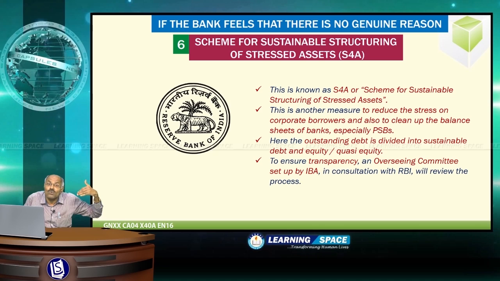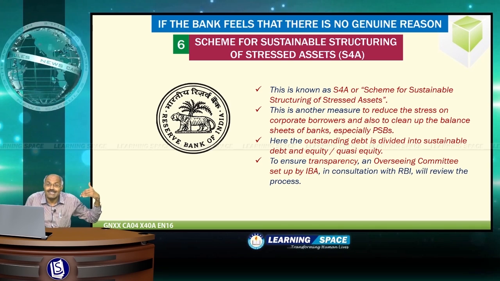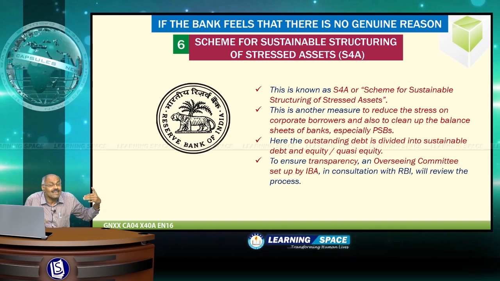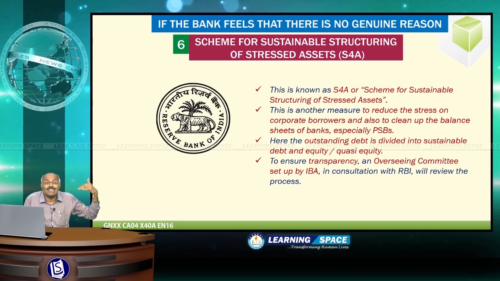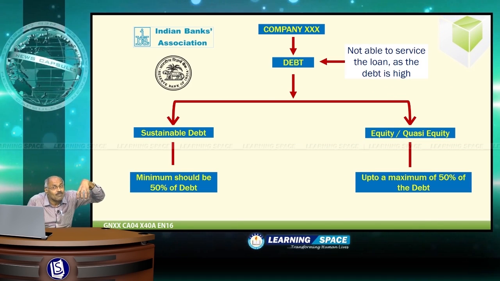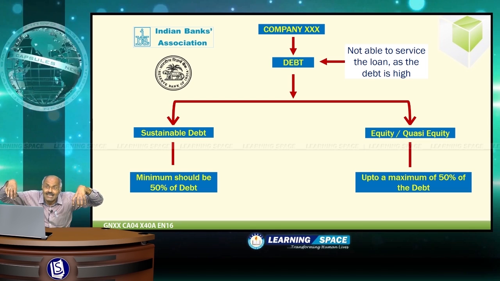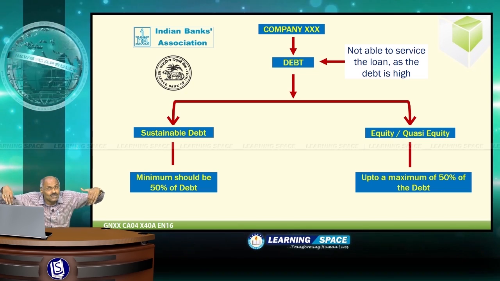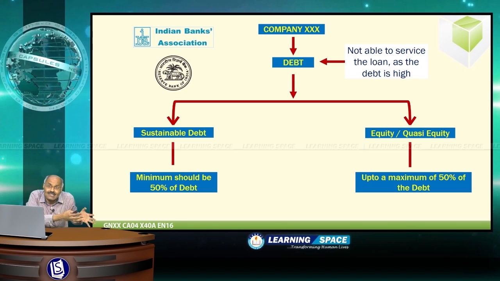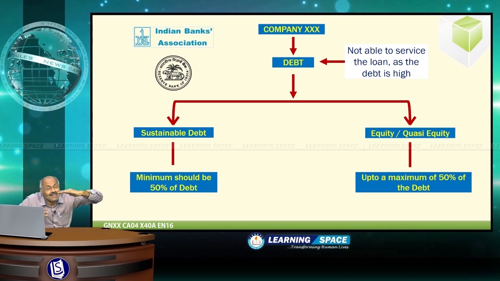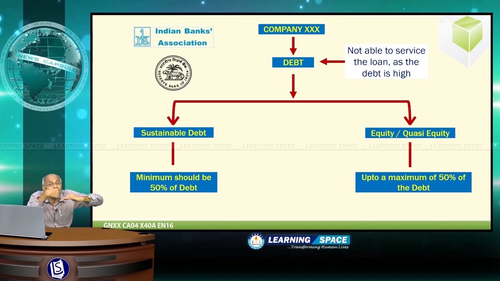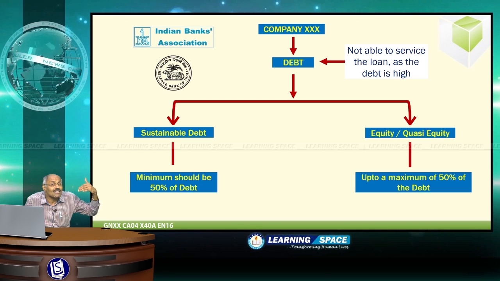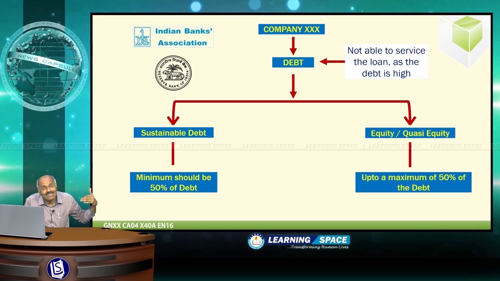Another one is there, S4A. This is a sustainable structuring of stressed assets or S4A. This was brought recently during 2016. Here the debt will be converted into sustainable debt and the other part is equity or quasi-equity. That means debt is bifurcated in two portions. One is sustainable debt. Sustainable debt is up to the extent which the borrower can service the loan, right? So this is S4A and these have not given satisfactory results to the banks.